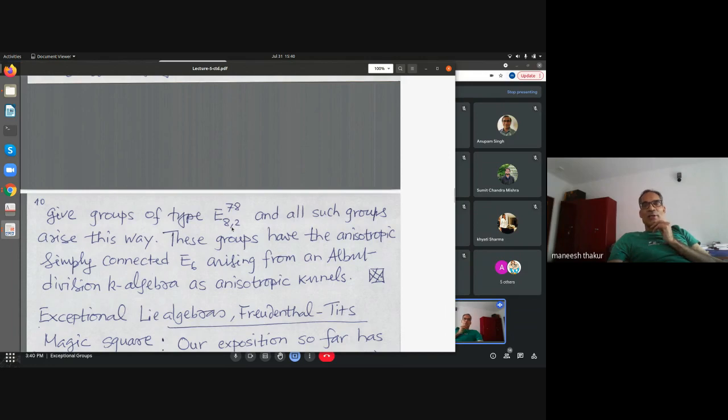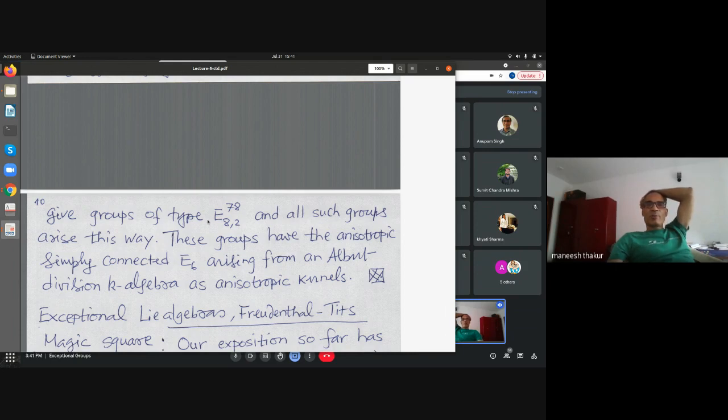This is supposed to mean it's a group of type E8 with K-rank 2 and anisotropic kernel E6. This is all encoded in this picture. And the theorem is that any such group occurs in the fashion I told you. These are all proved in the Tits and Weiss monograph called Moufang Polygons, where one can find details.